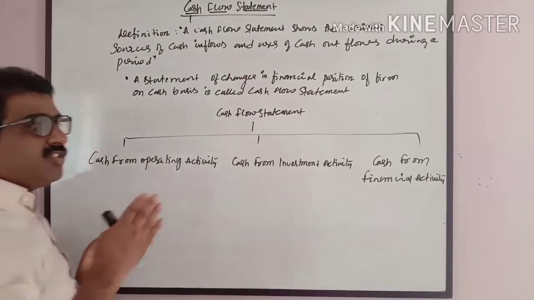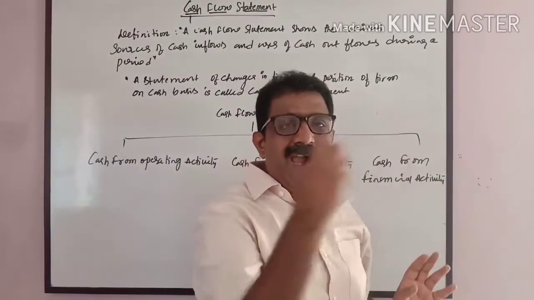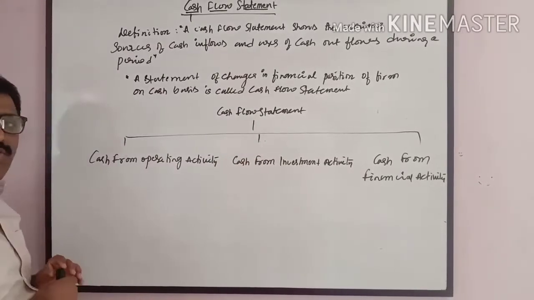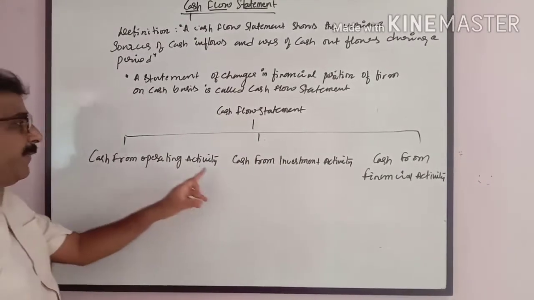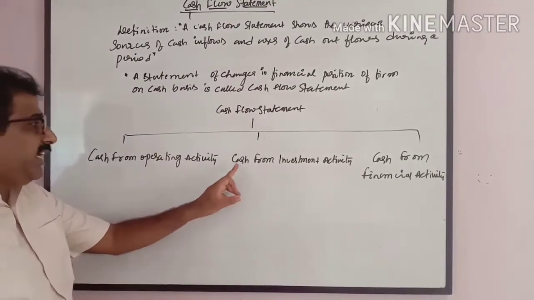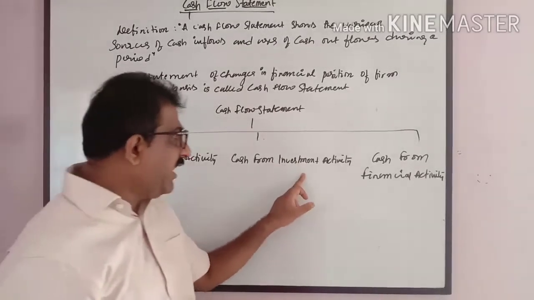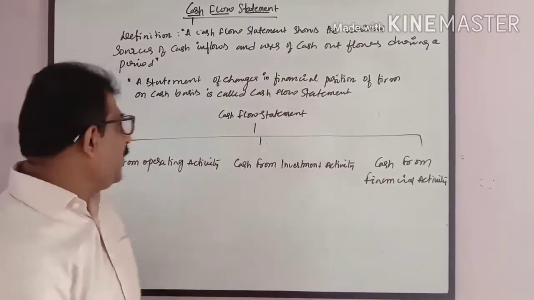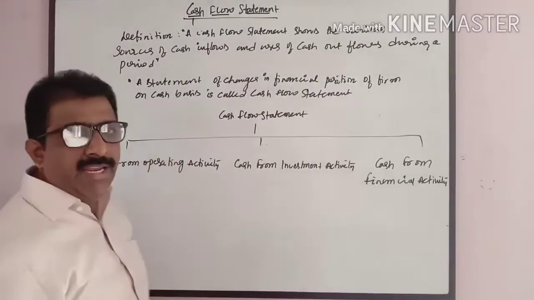What are the various sources through which the cash comes in and goes out? It has been divided into three different parts. Cash from operating activity. Second one, cash from investment activity. Third one, cash from financial activity. First part is cash from operating activity.